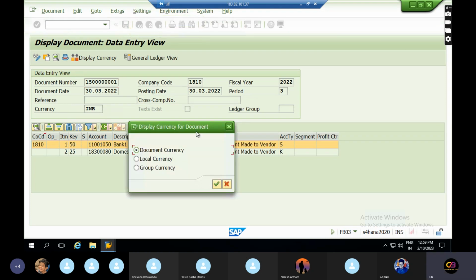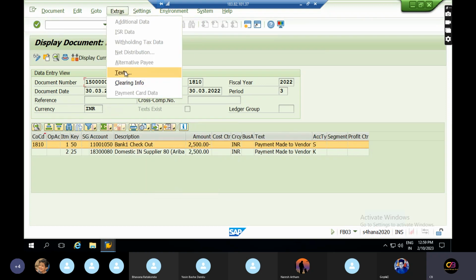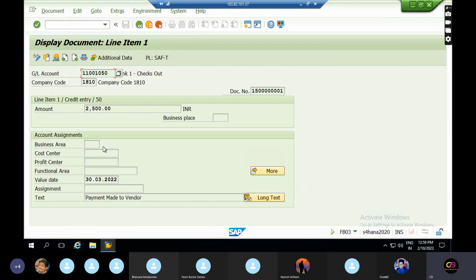Display currency in settings. And extras, text. If you want to add some text we can add, but it's not in editable mode.